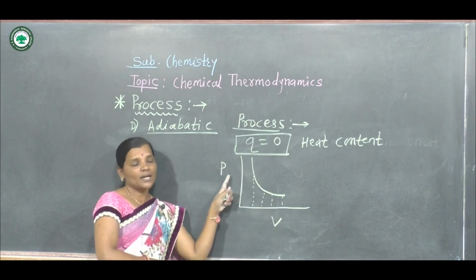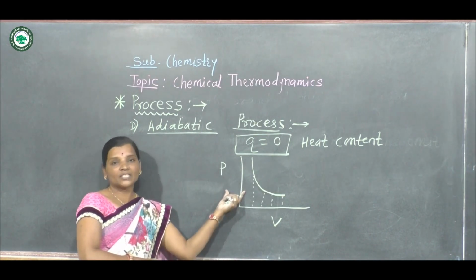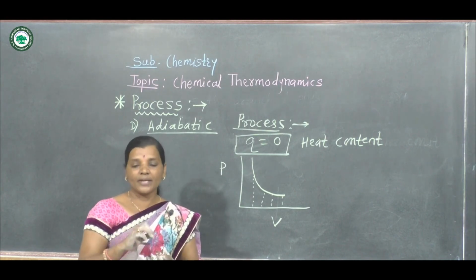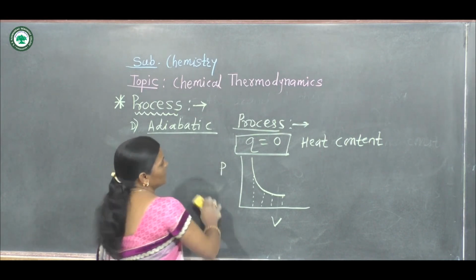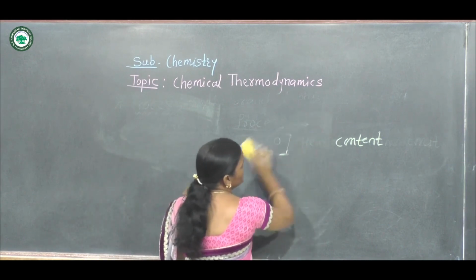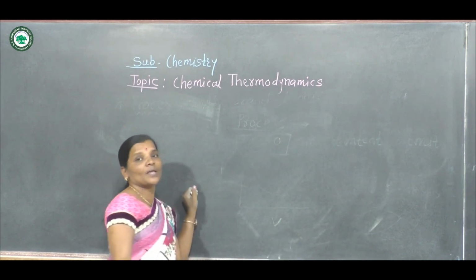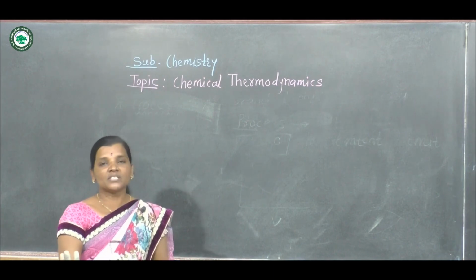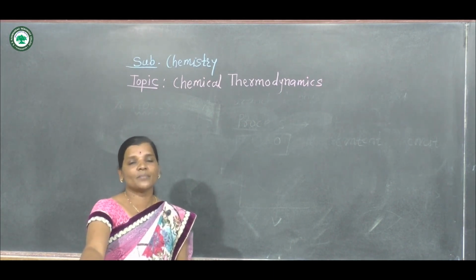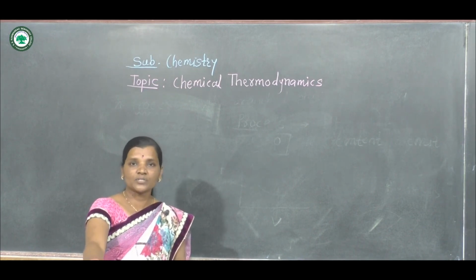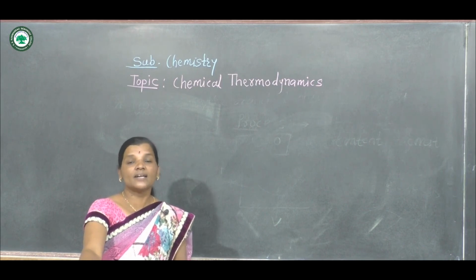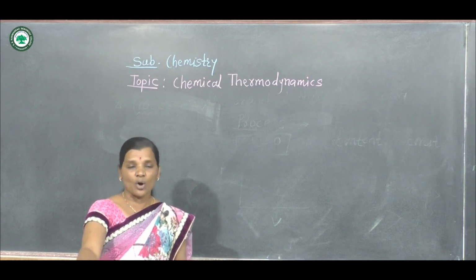Okay, so this is the nature of the graph in the case of the adiabatic process, and the nature of graphs is very important. Which types of process have we seen? There are 4 types of processes: isothermal process, temperature of the system remains constant; isobaric process, pressure of the system remains constant; isochoric process, volume of the system remains constant; adiabatic process, heat content of the system remains constant.